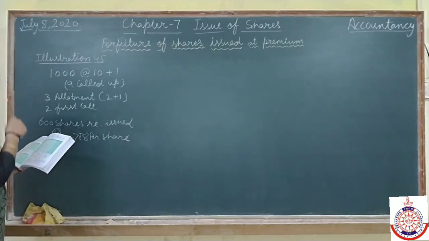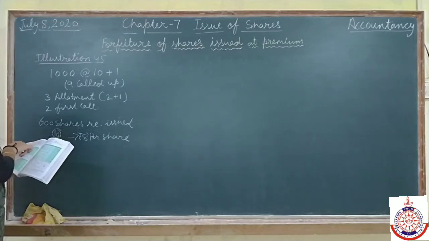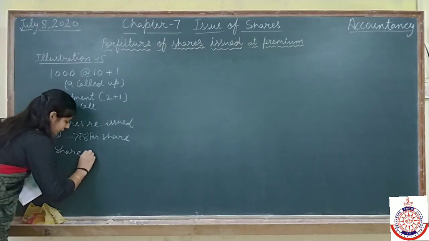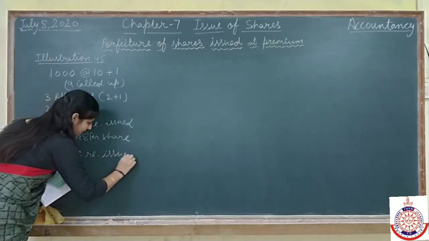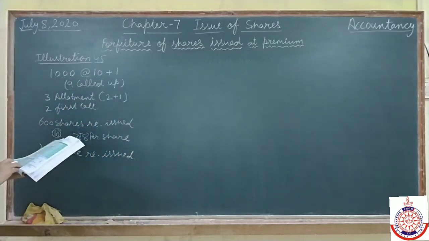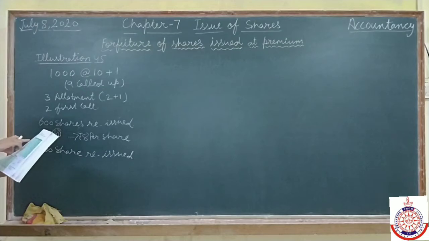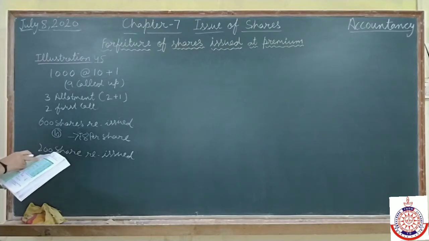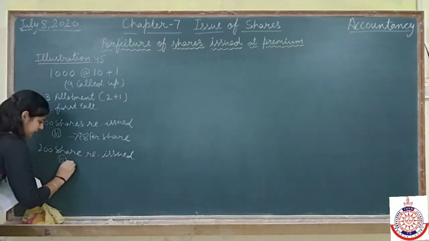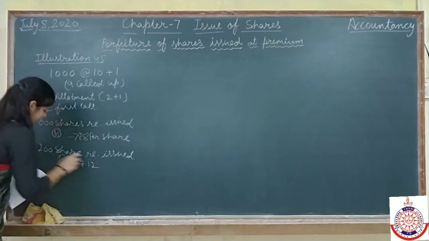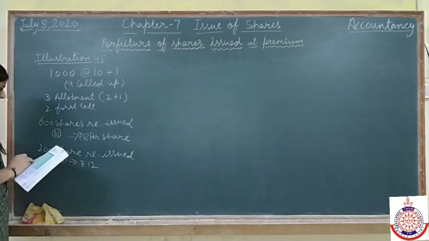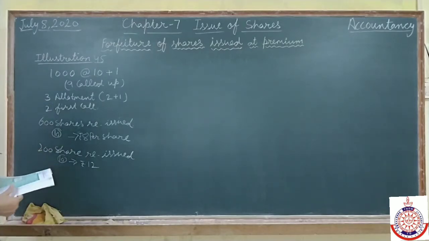After that they are saying 200 shares were reissued. This is also reissued to 200 shares fully paid up at 12. Fully paid up means 10 paid up and at ₹12. It means this 200 we are issuing at a premium, at 12, at different intervals of time, and the time is also different. Is the question clear? Now come to the solution.